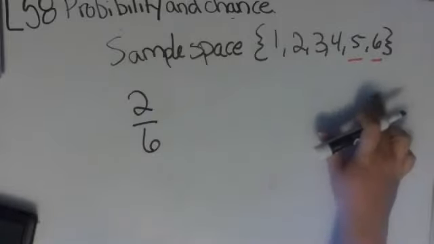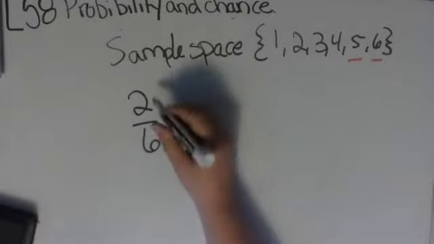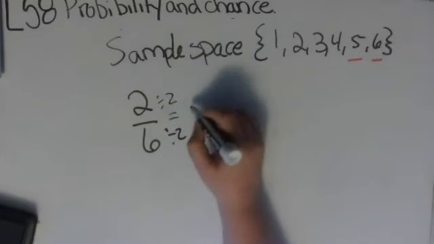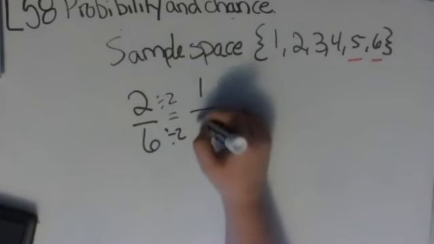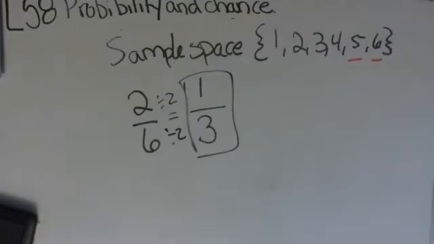I have 6 numbers altogether, and 2 of them are greater than 4. So I have 2 over 6. Now I can make that into lowest terms. I'm going to divide this by 2, divide this by 2, which gives me 1 over 3. So you have a 1 in 3 chance of getting a number larger than 4.